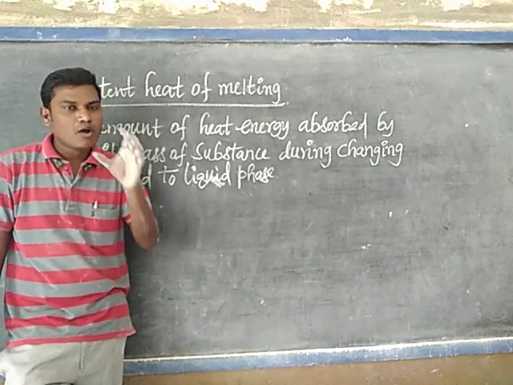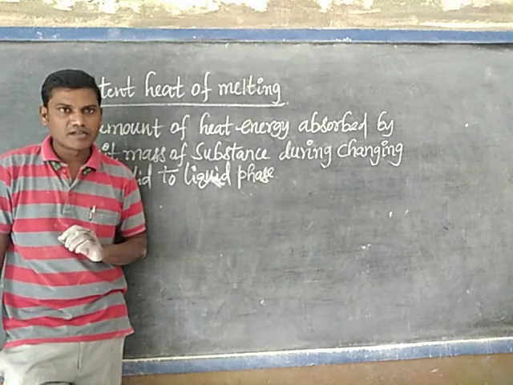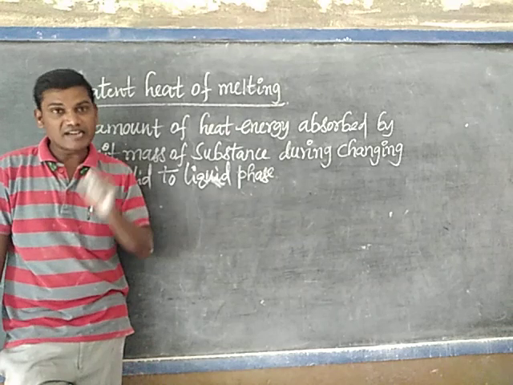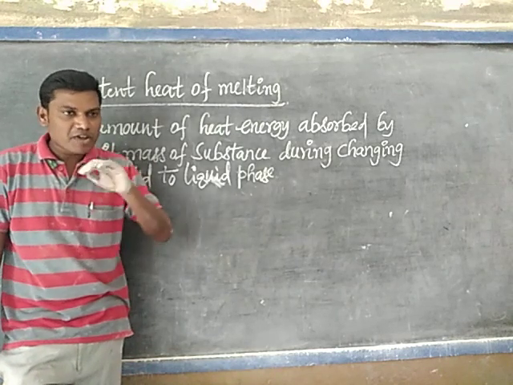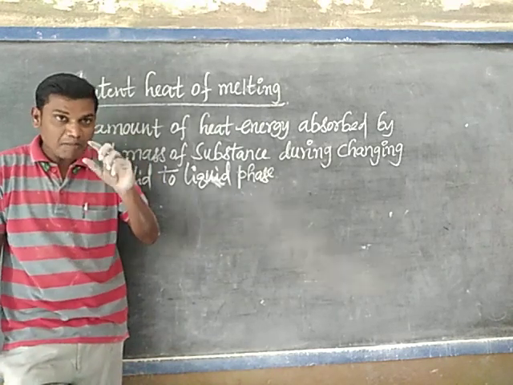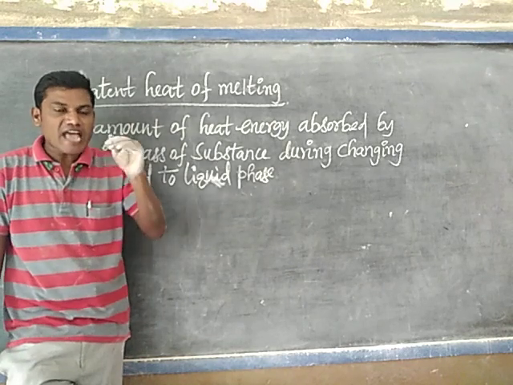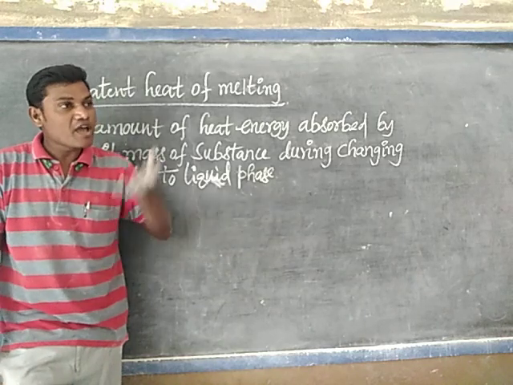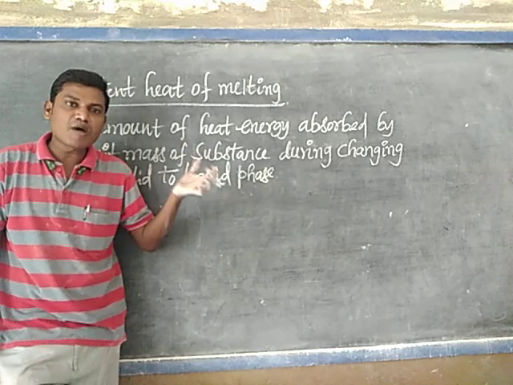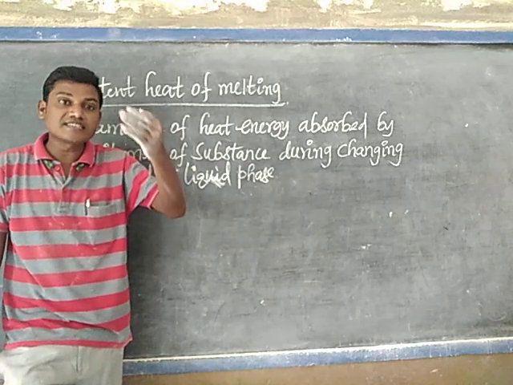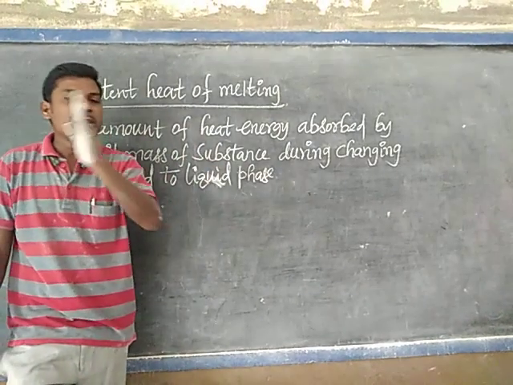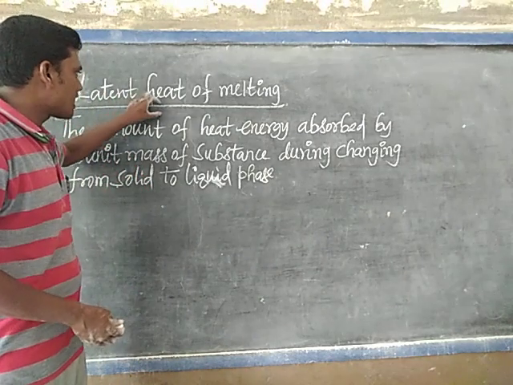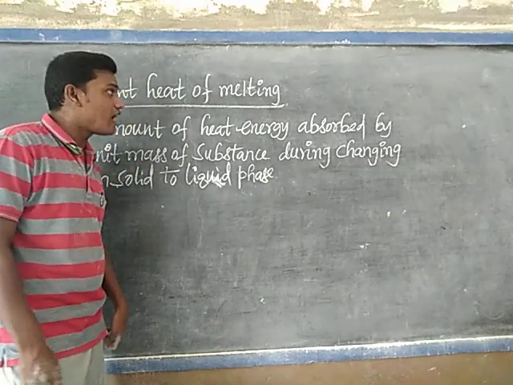In that experiment we observe that the T1 and T2 temperatures are the same, even though up to a certain time we continuously supply heat energy. So where does the energy go after giving the heat? In the thermometer reading there is no change or rise from the start of melting to the end of the entire melting process. That is how we easily understand the concept of latent heat of melting.